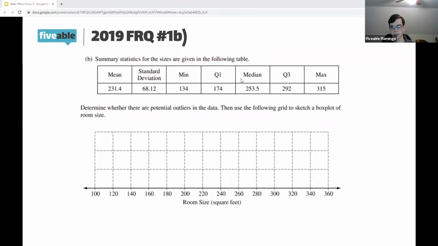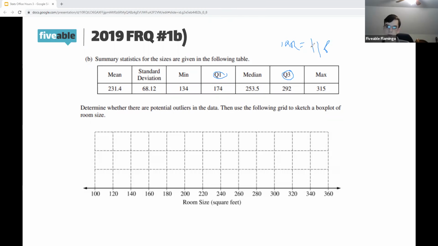So you can see here we're given the summary statistics, which means we're going to use the median and IQR rule. So a data point is considered an outlier if it is more than 1.5 interquartile ranges from the median. So to do that, first we need to compute our interquartile range. So if I get out my annotation tools here, we can see that the interquartile range is the distance between our first and third quartiles. So to find that interquartile range, we're just going to punch in 292 minus 174, and that gives us an IQR equal to 118.